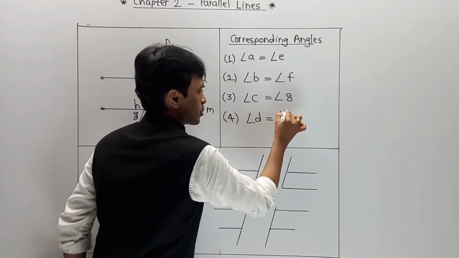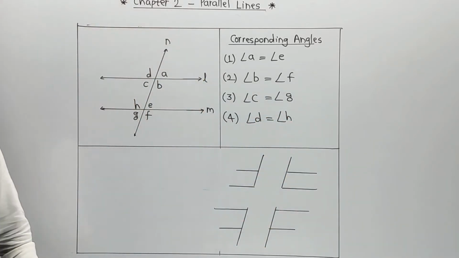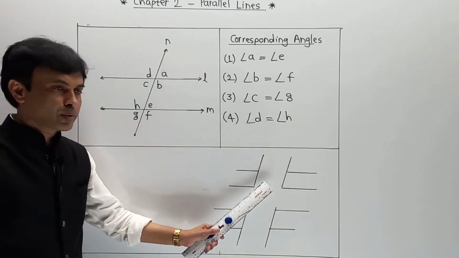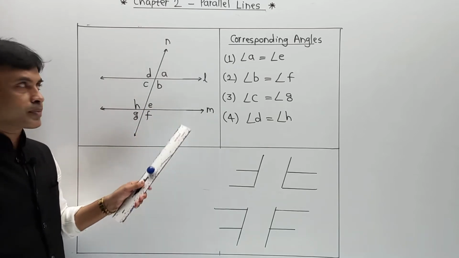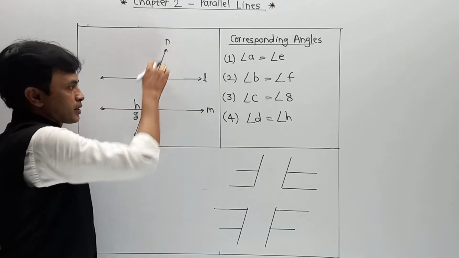Angle D is equal to angle H. In this way, you can remember all four pairs. Now, a tricky method from here. Remember one part. Here, angle A and angle E. Just observe this structure.